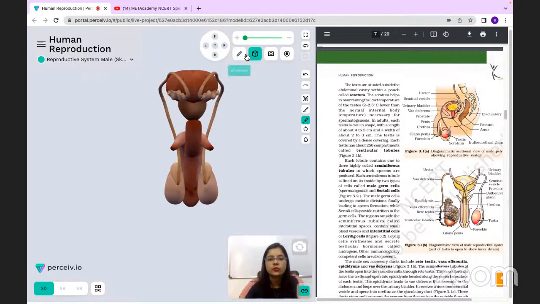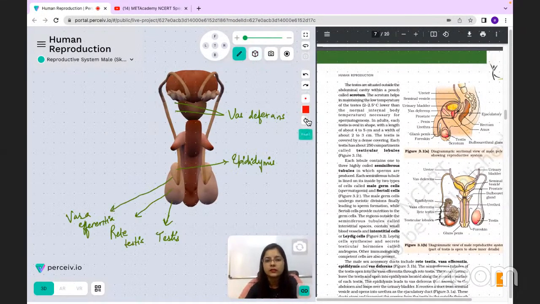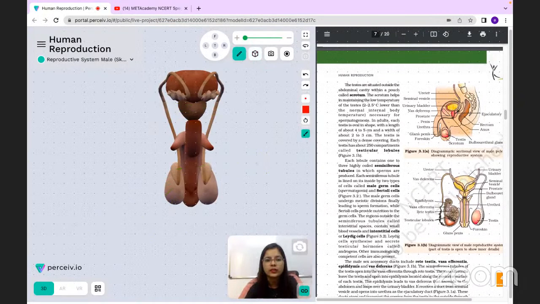All right, so this part which you can see over here becomes your seminal vesicles. And seminal vesicles are already paired, so you can see there are 2. This is also your seminal vesicle.